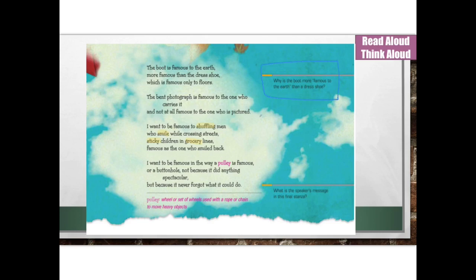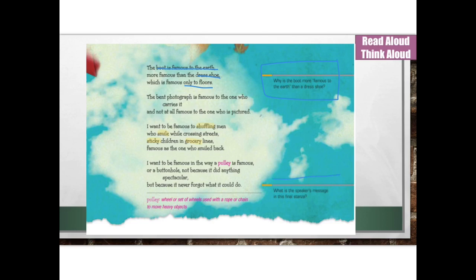Why is the boot more famous to the earth than a dress shoe? Okay, so we have a boot and the earth and a dress shoe which is famous only to floors. Well, when I think about it and I wear dress shoes, I typically don't want to get them dirty because they're nice looking shoes that might be a little bit more fragile. So I'm probably going to walk on floors that are clean and so the shoe won't get wrecked or dirty. Whereas if I'm wearing boots, I kind of expect myself to get dirty. I might be going for a hike or I might be digging out in the yard. So I can definitely see why a boot might be more famous to the earth.